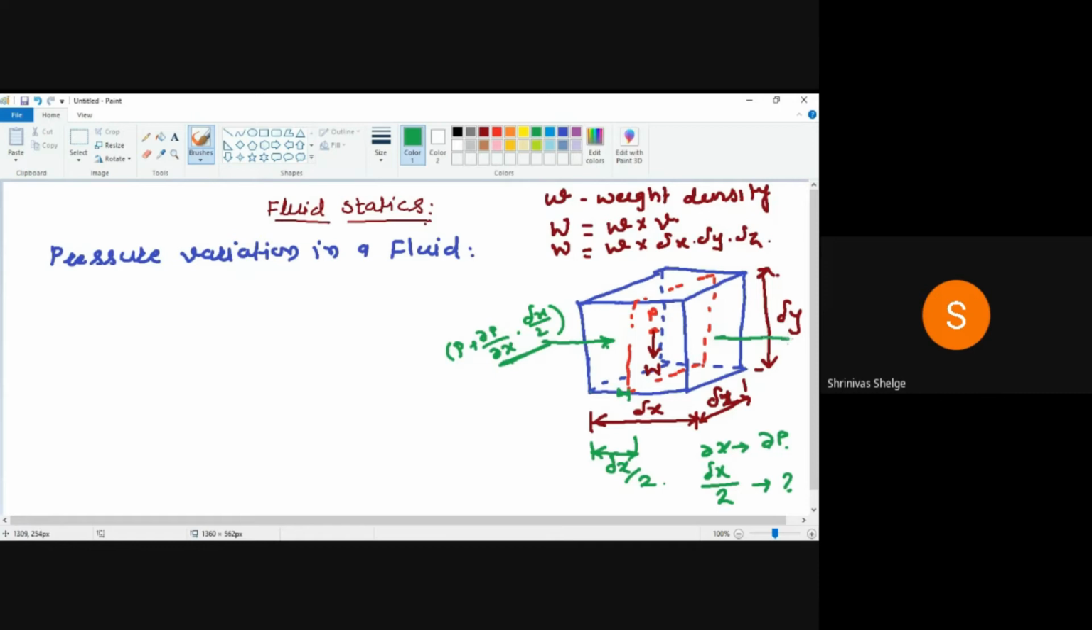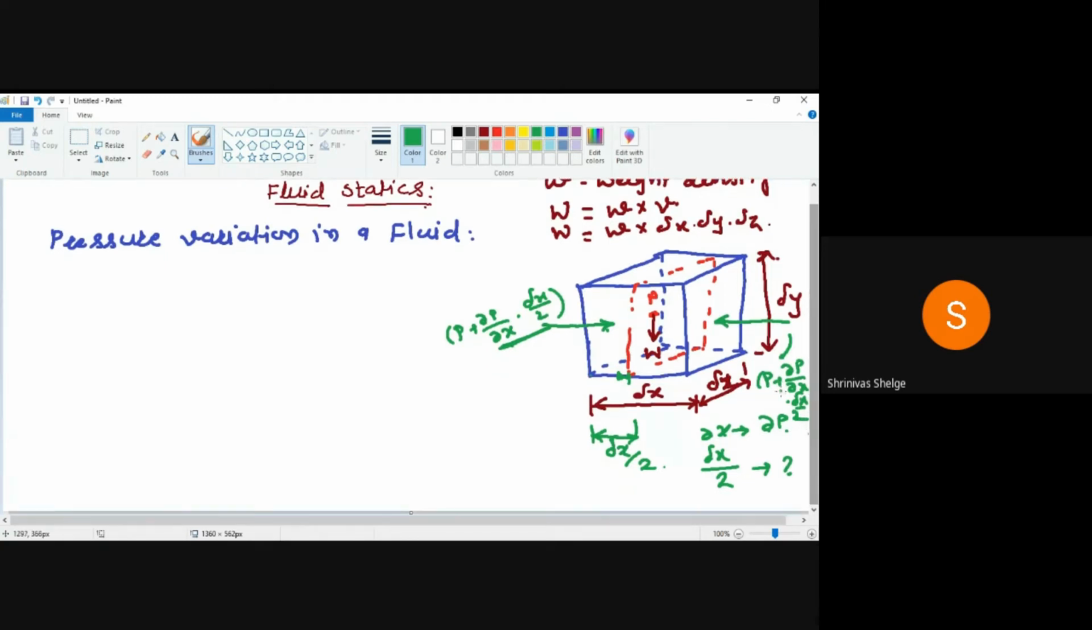Similarly, I can write here P plus dou p by dou x into delta x by 2. I have written here plus. So these are the pressures acting along the x direction.